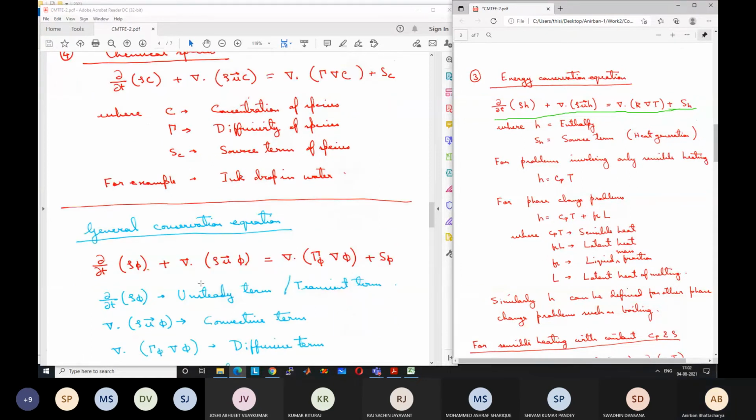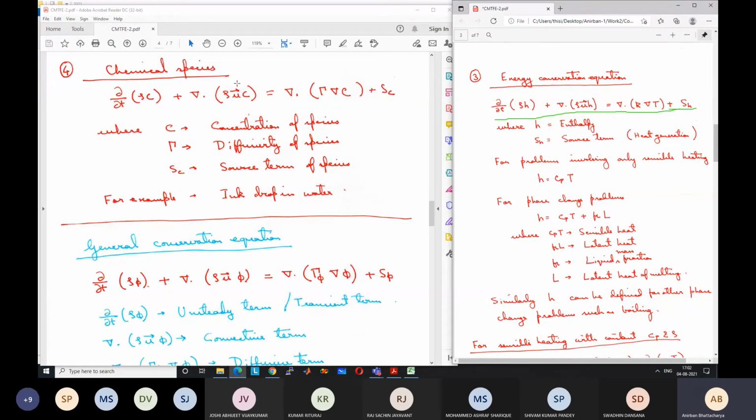Then the convective or advective term, which is the transport due to flow, can be written as del dot rho u phi, where phi is the general variable. Phi can be enthalpy, phi can be concentration, it can even be momentum also.